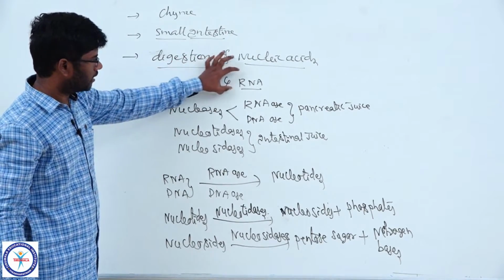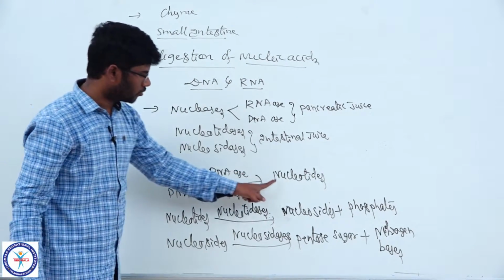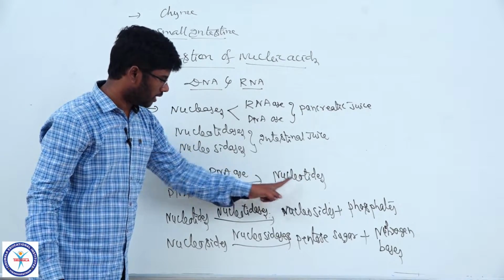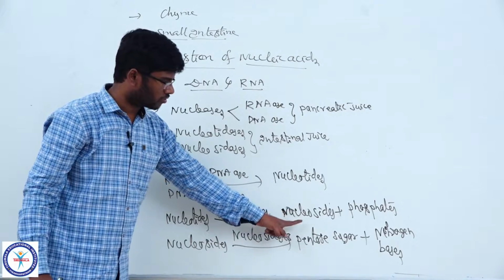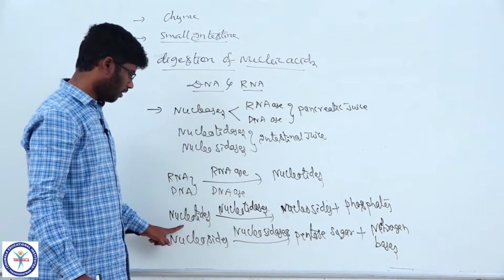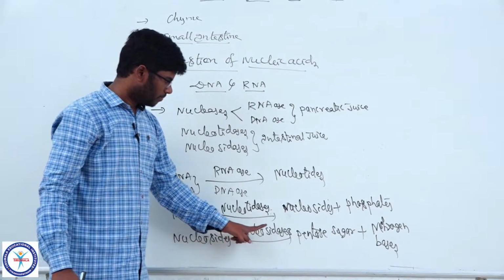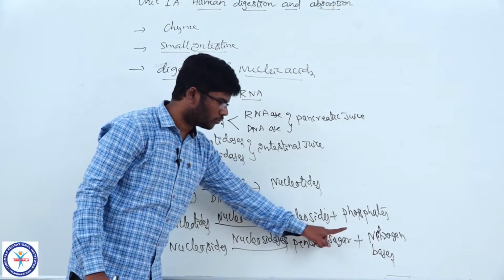So DNase and RNase act on DNA and RNA, converting them into nucleotides, and these nucleotides are acted upon by nucleotidases, which convert them into nucleosides and phosphates. And then these nucleosides are acted upon by nucleosidases, which convert them into pentose sugar plus nitrogen bases.